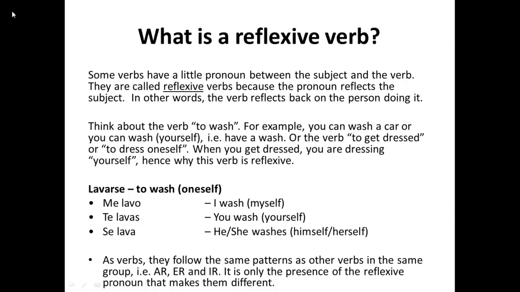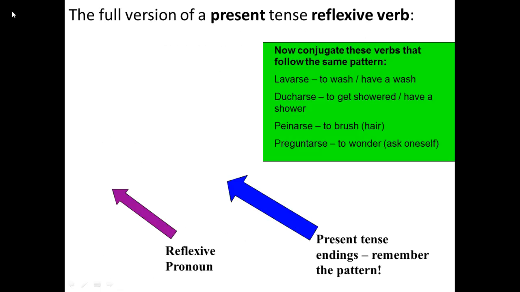For the purpose of today's lesson, we're going to assume that the learner has a knowledge of present tense regular verbs in Spanish and therefore understands the endings and how they work. If you haven't seen that lesson already, you can go back and watch it again, obviously. First, let's look at the full version of a present tense reflexive verb. Let's look at levantarse, to get oneself up.